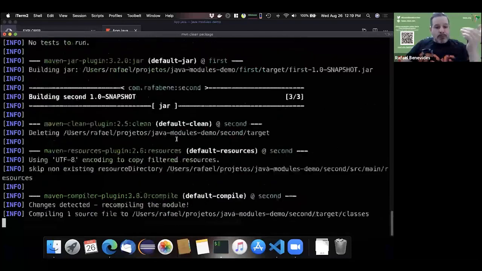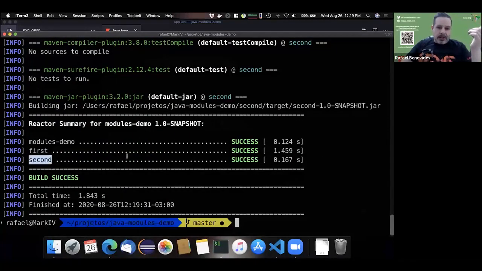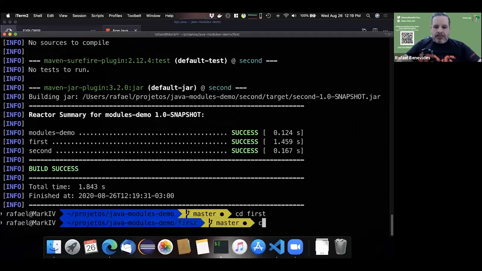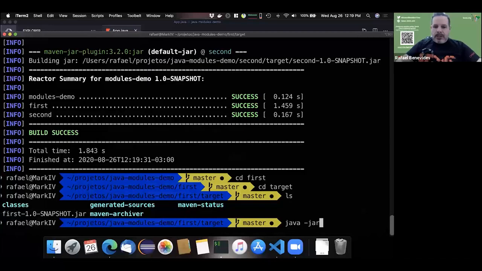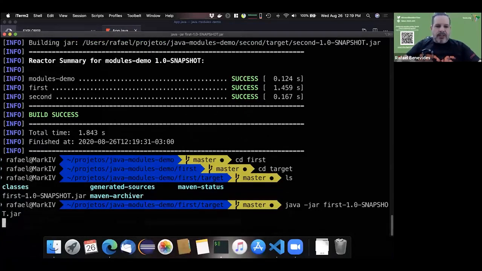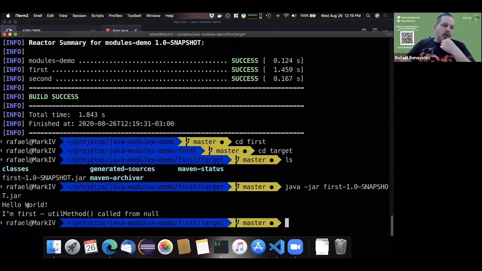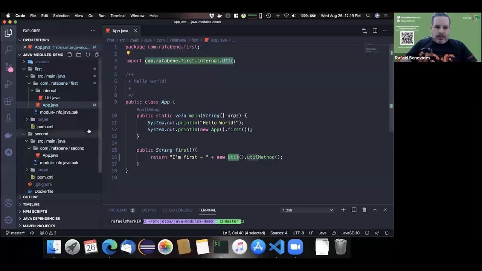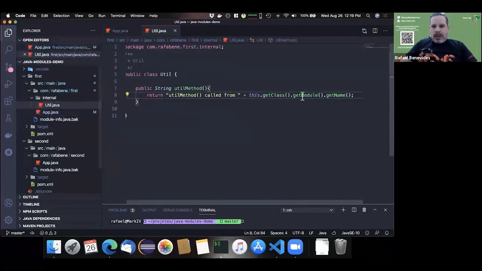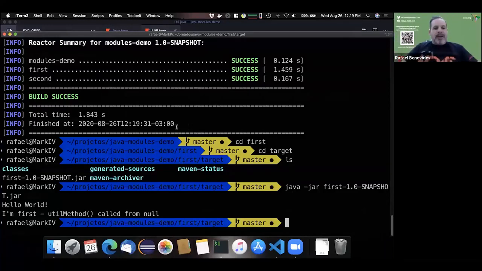This will compile both projects, the first and the second. And now that I have my jar file inside the target folder, I can execute java -jar first.jar, and you can see, hello world, I am first util method called from new. Why is it saying new? Because I'm not using modules yet. Okay, so I will create my first module.